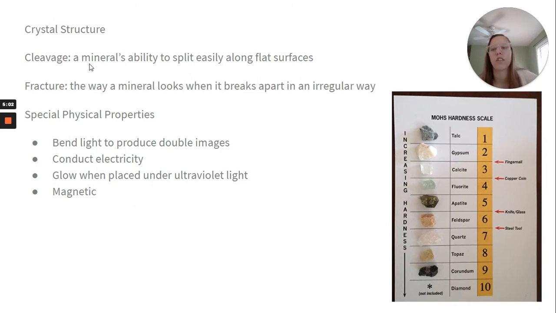Next, we have crystal structure. Cleavage is a mineral's ability to split easily along flat sides. Fracture is the way a mineral looks when it breaks apart in an irregular way.